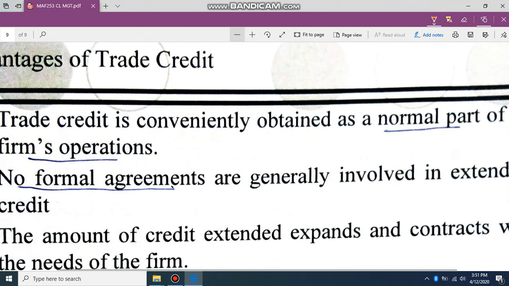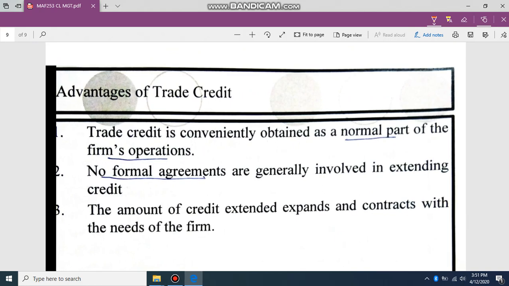Advantages of trade credit: it is a normal part of operation, with no formal agreements. Credit may extend.